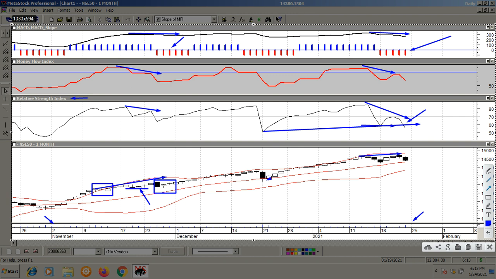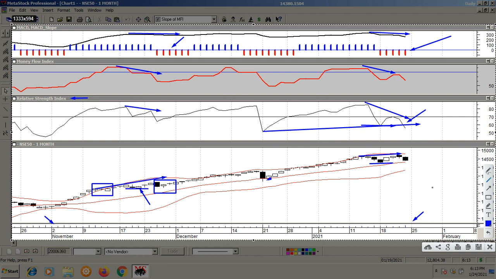So your focus here should be to mark this low, which is somewhere around 14,250. And we are already at 14,380 as of Friday's closing. So if we get a close below 14,250, your trade is basically valid. The divergence trade should be on, and then you can expect much faster downsides.